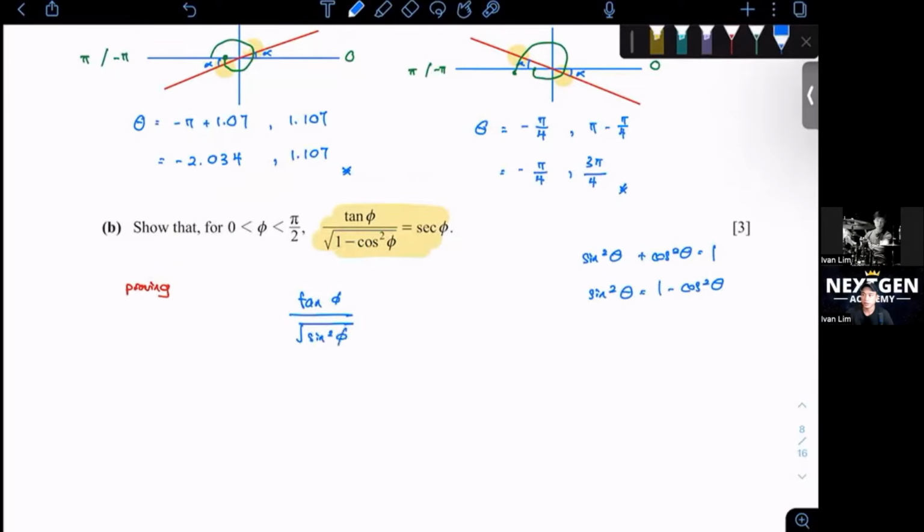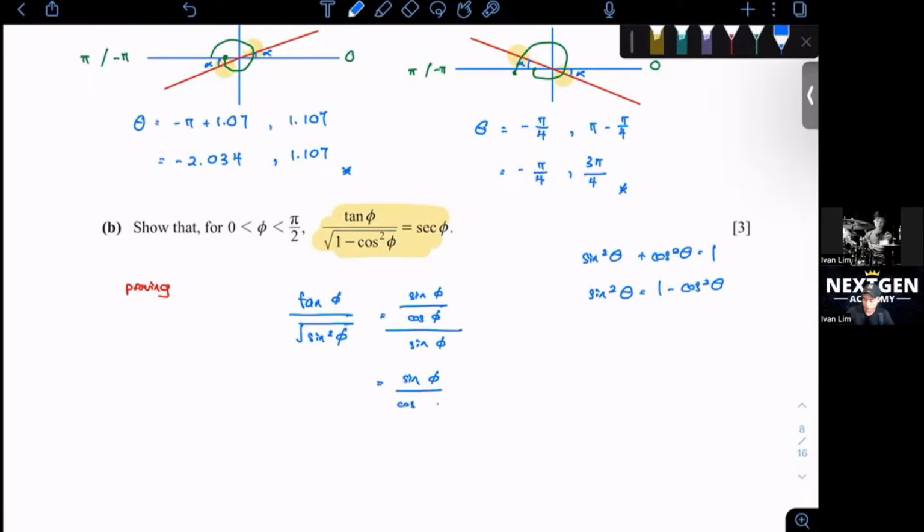Okay, so let's try to simplify it. We want secant phi, which is 1 over cos. Tangent will be sine over cos, and then at the bottom, the square root of sine square, you will just get sine. Let's not put so many layers.